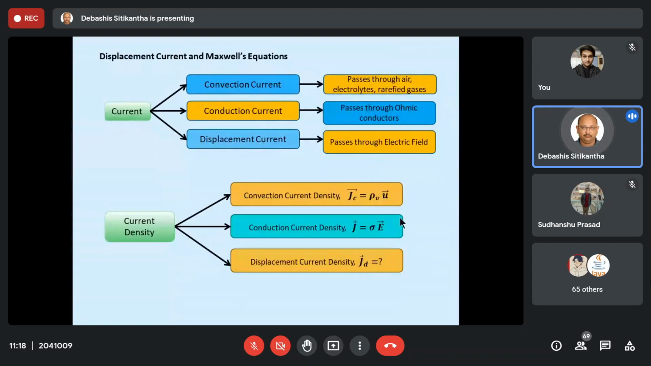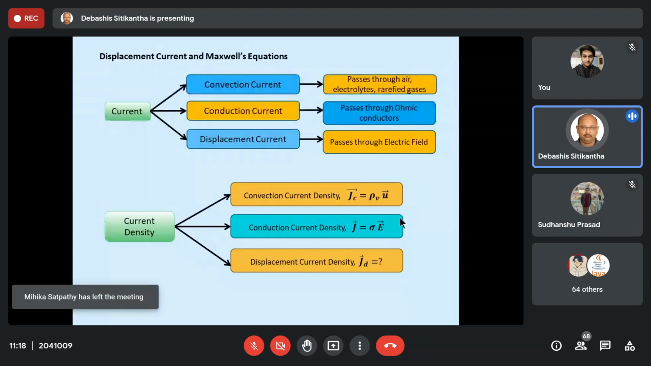So current can also pass through an electric field. Okay, so we'll see an example and we'll study the different aspects of this displacement current. For the time being, we can conclude that the current that passes through an electric field is known as displacement current.